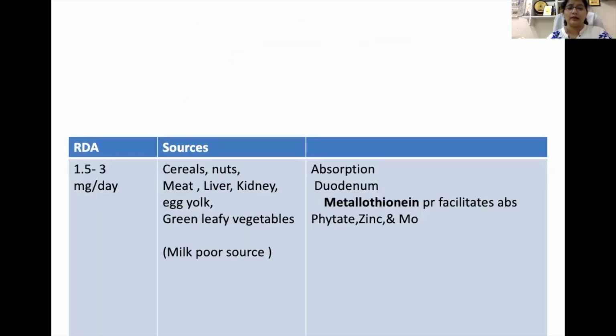Now let's see what the RDA is. Recommended daily allowance is 1.5 to 3 milligram per day, and the sources are cereals, nuts, meat, liver and kidney, egg yolk, and green leafy vegetables. So mostly the sources are the same as for iron. Again, milk is a poor source. Absorption is from the duodenum, and here metallothionein is very important. This metallothionein is a protein which facilitates the absorption of copper.